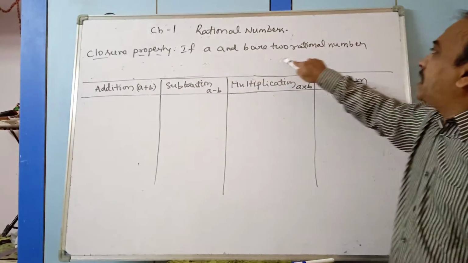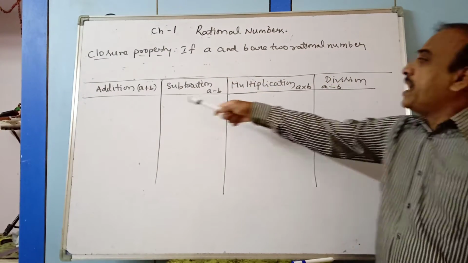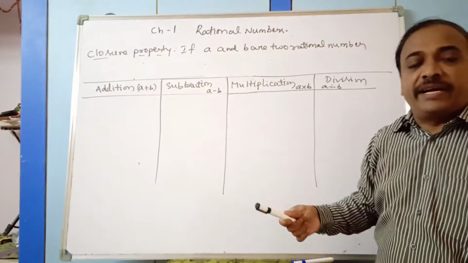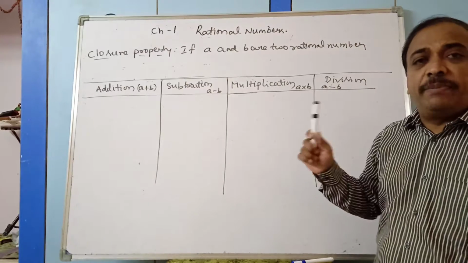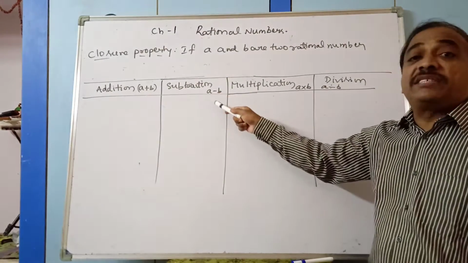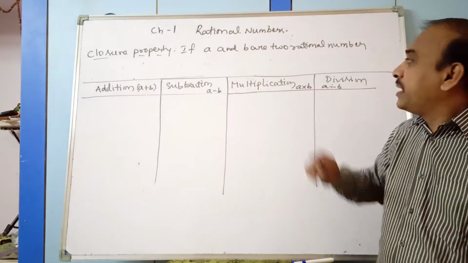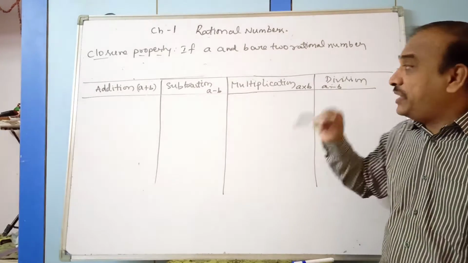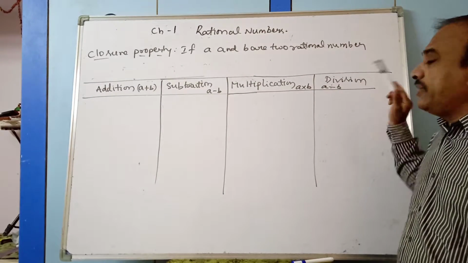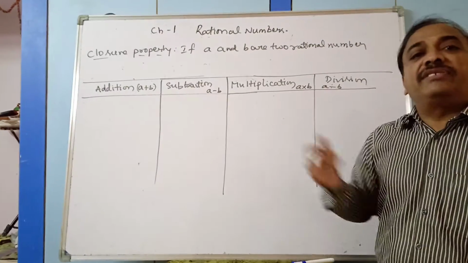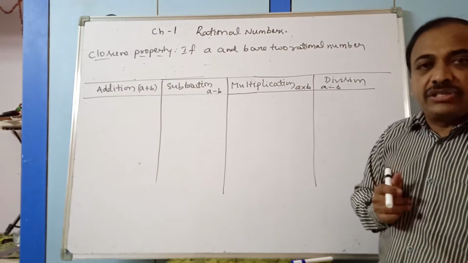If a and b are two rational numbers, then if a plus b is also a rational number, it is satisfied under closure. Then subtraction a minus b should also be a rational number. Multiplication a into b is also a rational number. Then division a divided by b must also be a rational number.